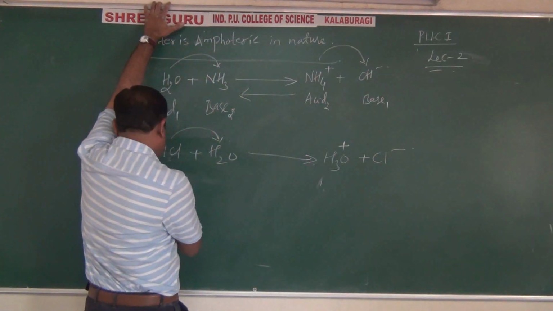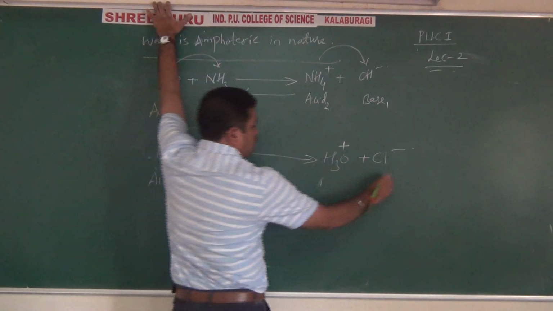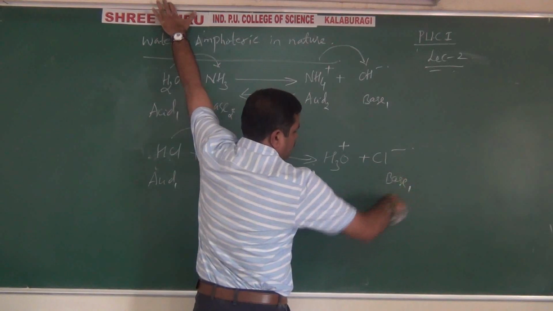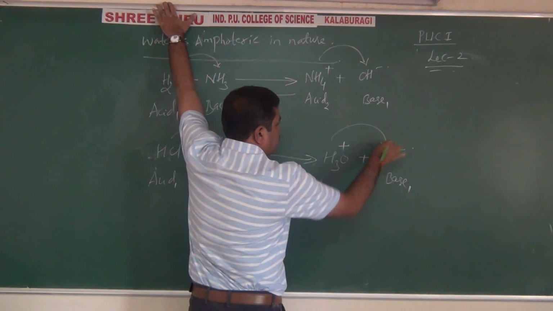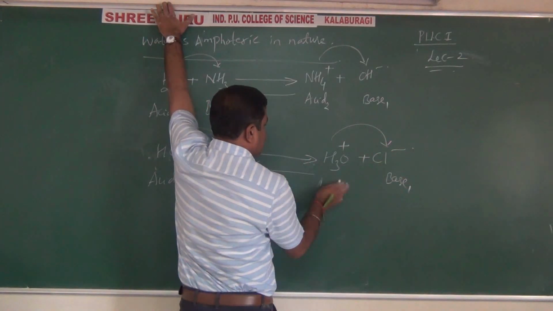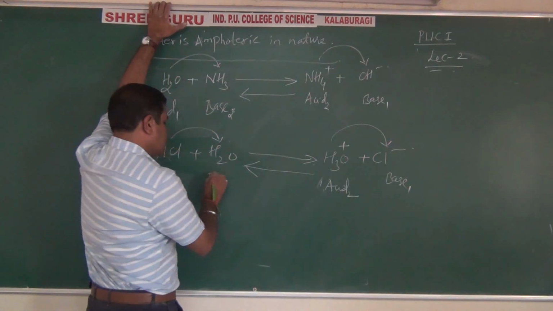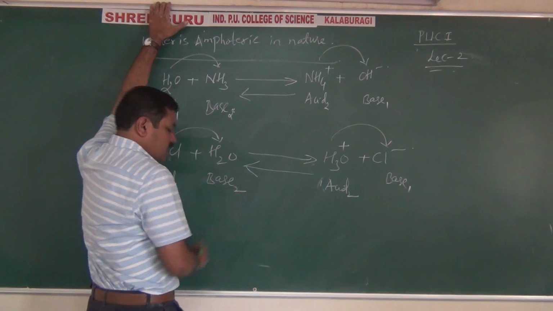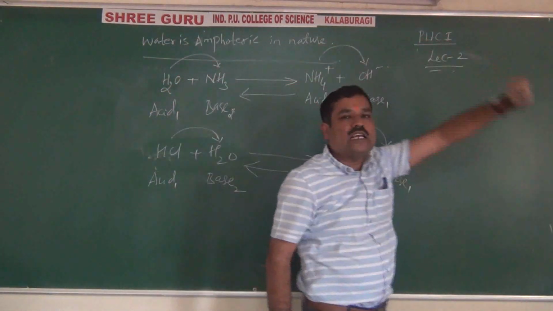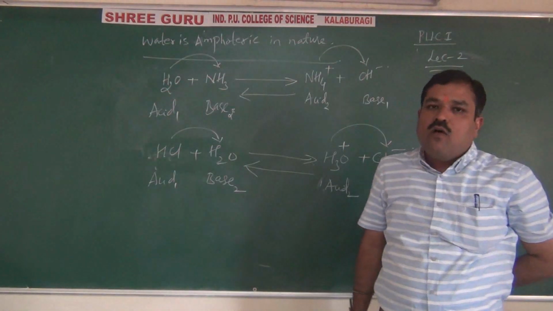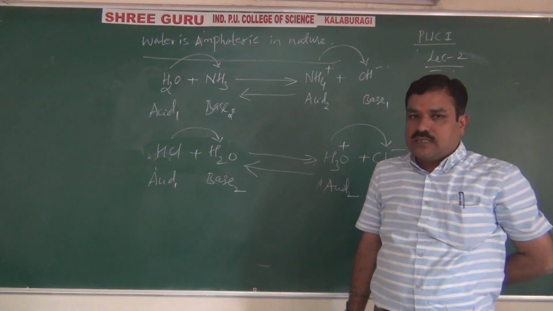So this is acid 1 and this is base 1. In the reverse reaction, once again it donates a proton; this is acid 2, and this is base 2. Like this, in Bronsted-Lowry theory, proton donor is acid, proton acceptor is base.